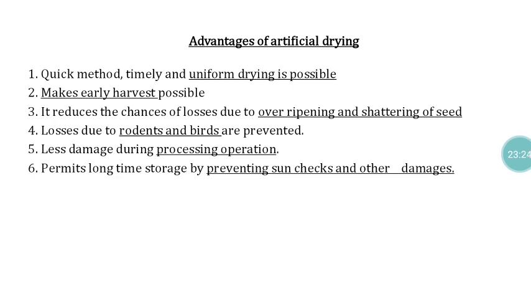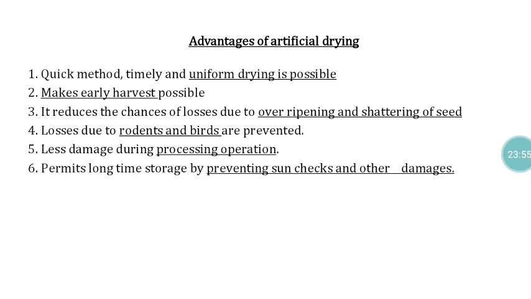As far as the advantages of artificial drying are concerned, it's a quick method. Timely, we can go for harvesting of the seed material. Uniform drying is also possible. We can harvest seed crops at physiological maturity, because earlier, due to non-availability of artificial dryers, farmers would wait until the seed reached harvestable maturity, and then only harvest, so seed quality would be affected.